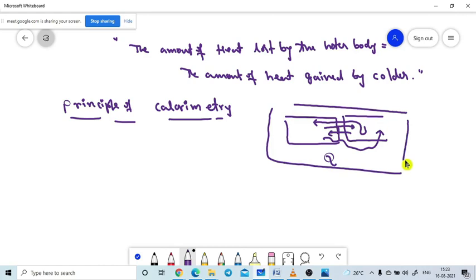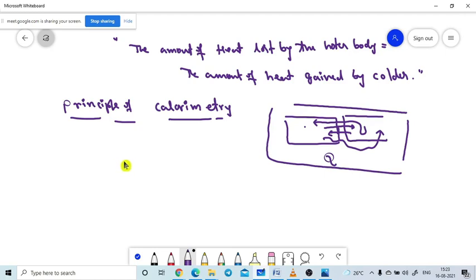So it is named a closed system. We are not allowing that. We are allowing only heat energy to the other body. Only heat energy is allowed, nothing else. So this is the principle of calorimetry. The principle of calorimetry tells that the amount of heat energy lost by the hotter body is equal to the amount of heat gained by the colder body.